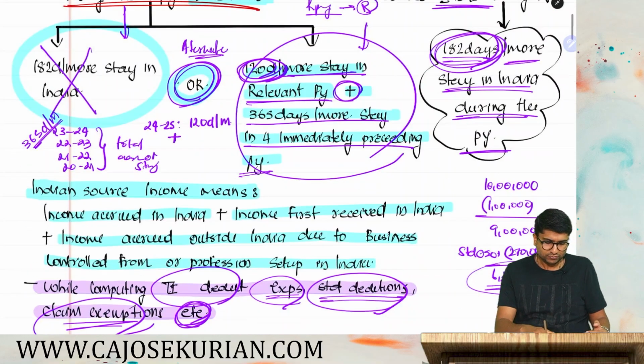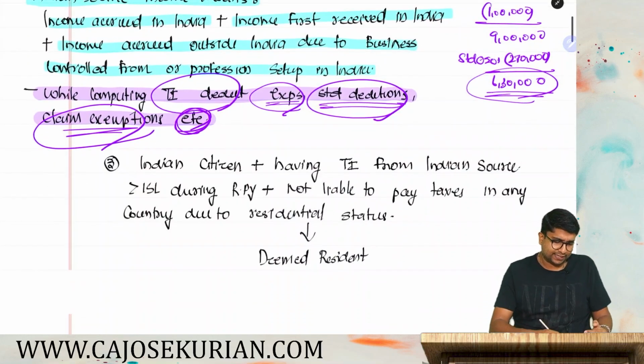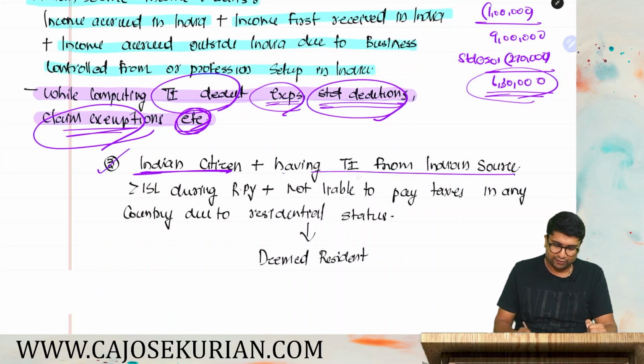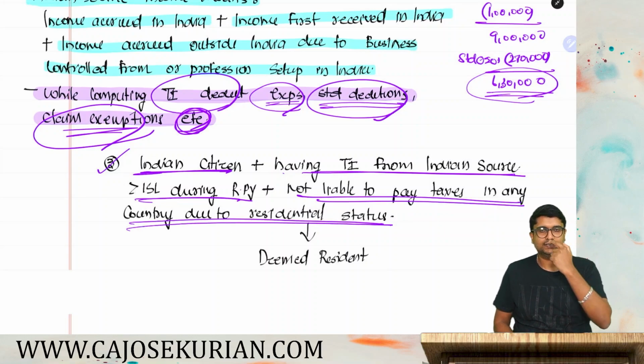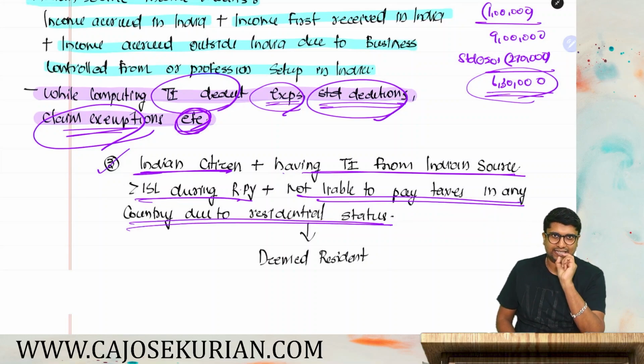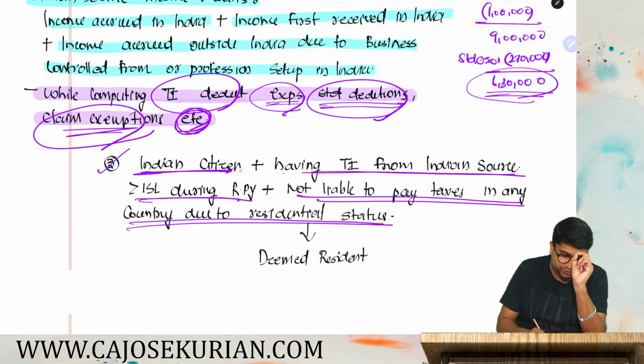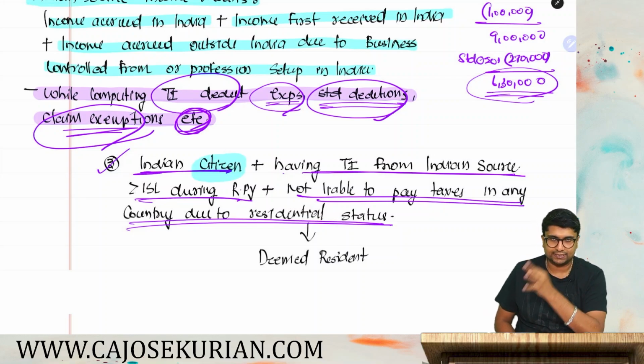Got it. Third category. What is the third category? That is an Indian citizen plus having total income from Indian source more than 15 lakh during the previous year, plus not liable to pay taxes in any country due to his residential status. Say for example, I am Mr. A, an Indian citizen. This is not applicable for Indian origins. This is only applicable for Indian citizens.